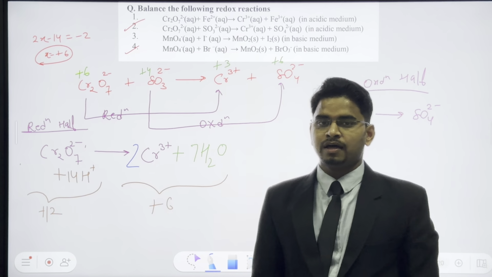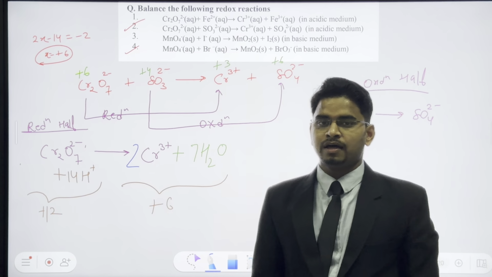Here we have 2 minus, here we have 0 charge. How to balance the charge? We can balance the charge by adding electrons. Basically, it will decrease the charge. Here we have 0 and here we have minus 2, so we can take it to minus 2 by adding 2 electrons. So let's add 2 electrons over there. That's it, guys. This is balanced. Both the equations are balanced.